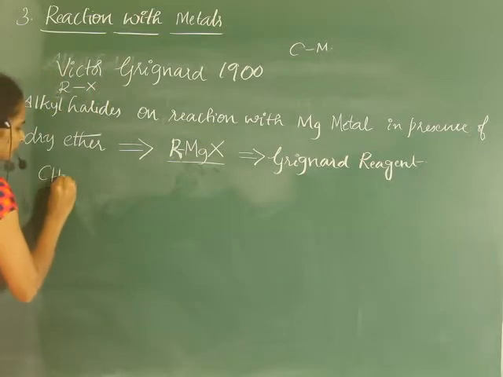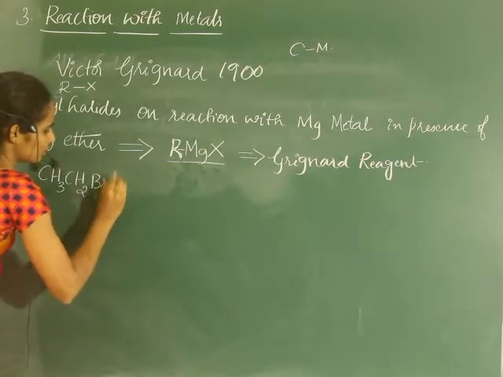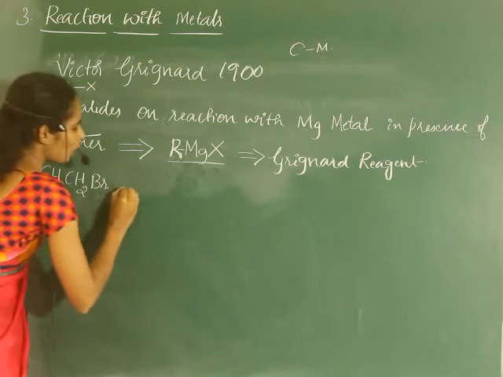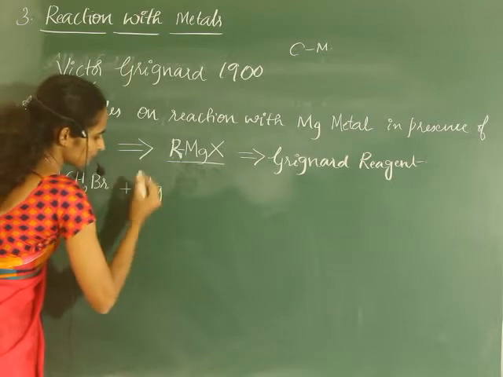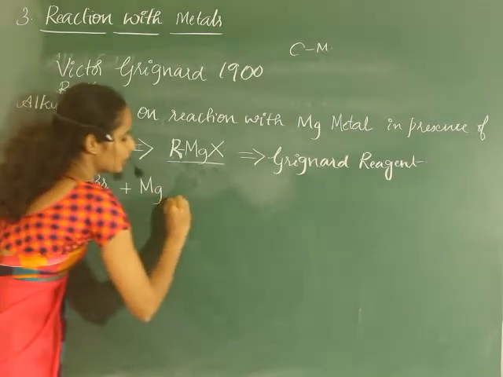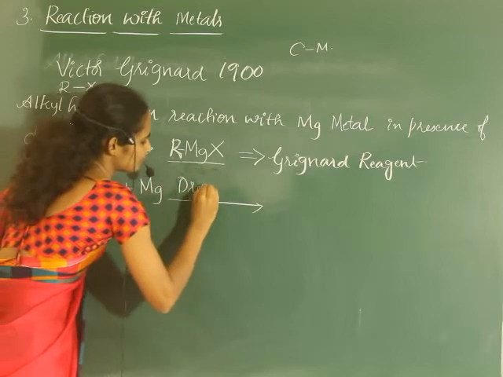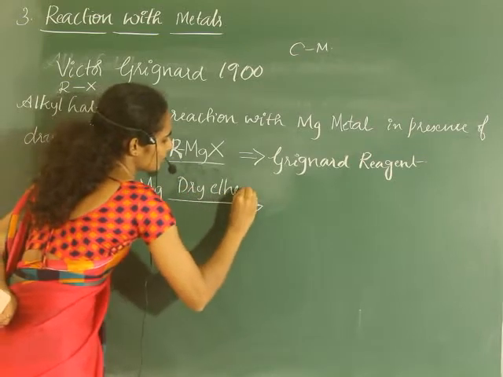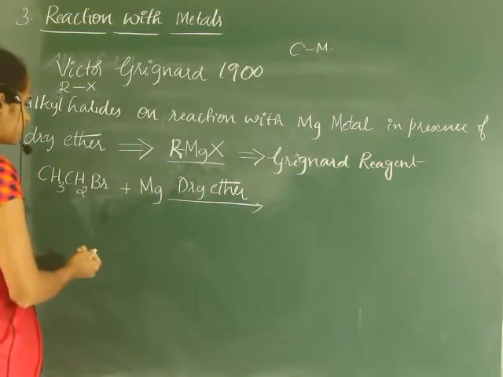When ethyl bromide, listen carefully, reacts with magnesium, that is a metal, in dry ether as solvent, then what happens here?